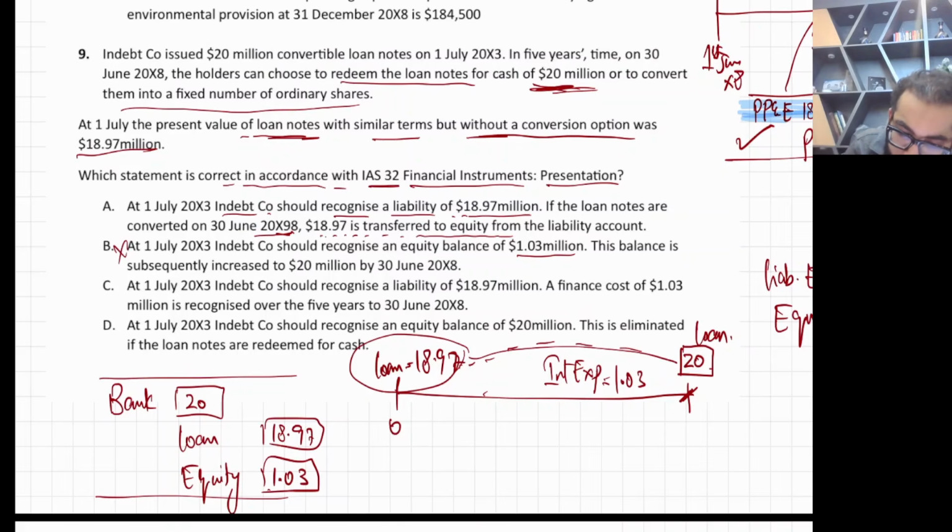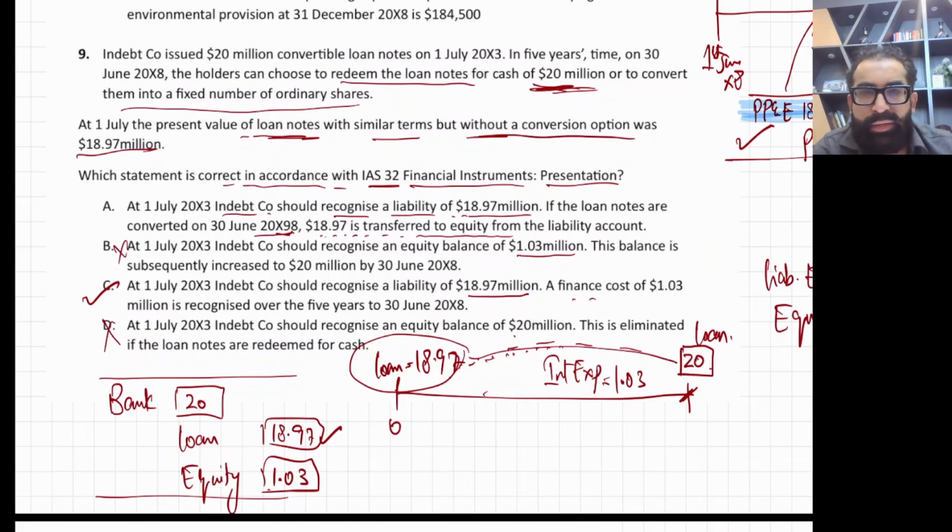Option C. On 1st July X3, Indeed company should recognize a liability of 18.97, yes, day one this, and a finance cost of 1.03 million is recognized. Looks perfect, because this 18.97 will gradually be converted into 20 million, slowly, slowly. So yes, a finance cost of 1.03 million will be booked. And now D. At 1st July X3, Indeed company should recognize an asset. No, very wrong.